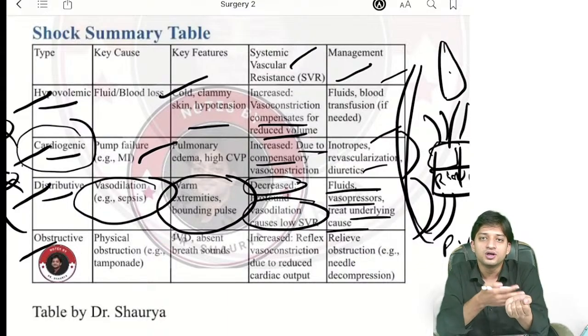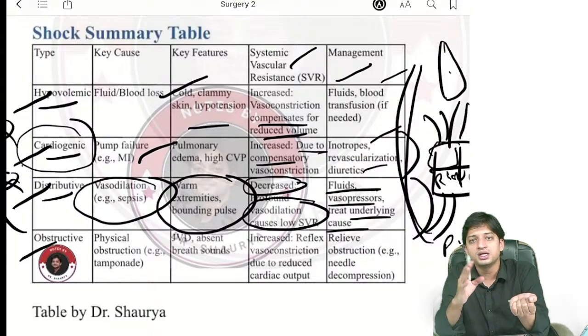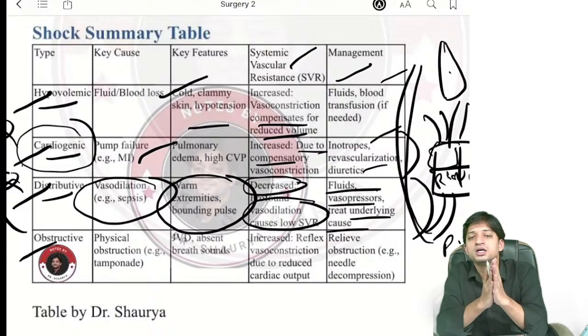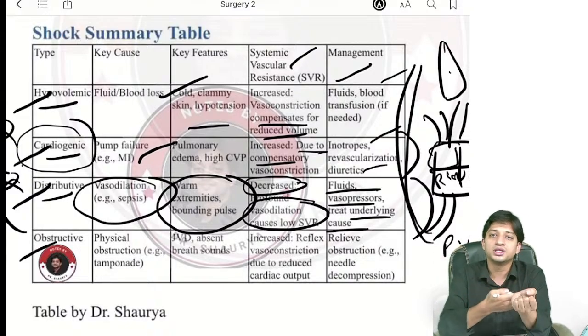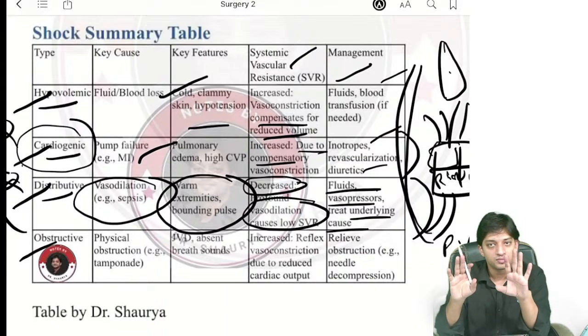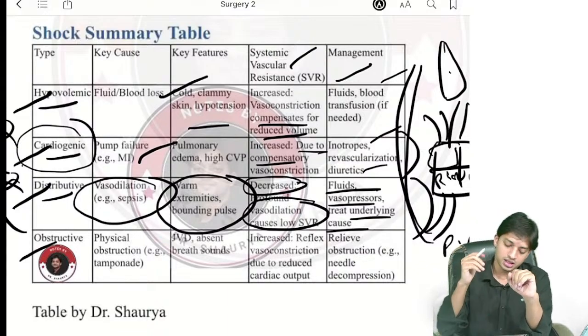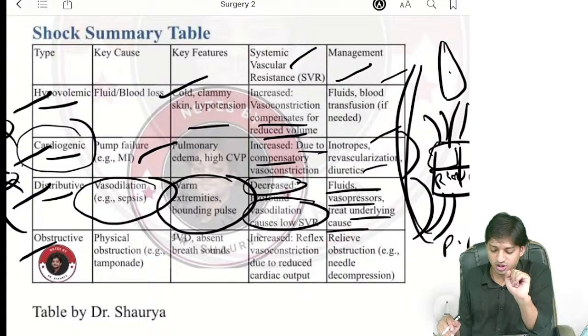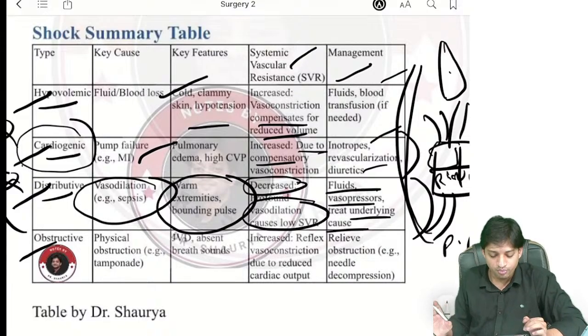You have fever, infection, sepsis is there, right? Sepsis is there, infection in the blood is there. So in infection, what will happen? There will be fever, so peripheries will be warm. From this trick you can remember, right? In distributive shock, you have the warm extremities. We have discussed the important question points.